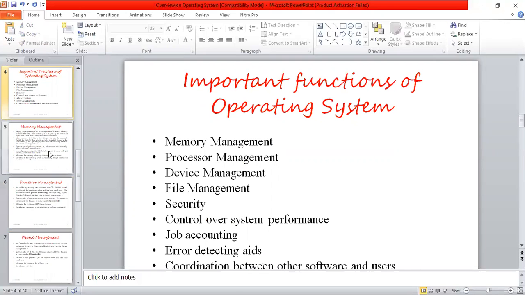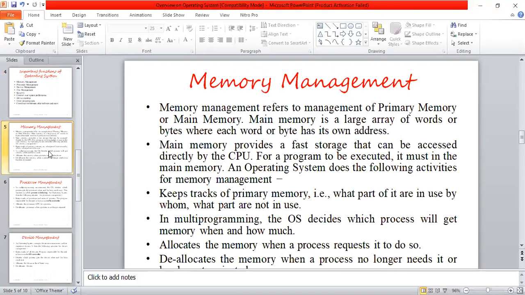and the users. In memory management, it refers to management of primary memory or main memory. It is a large array of words or bytes, with word sizes of 32 bits and 64 bits, where each word or byte has its own address. Main memory provides fast storage that can be accessed directly by the CPU. For a program to be executed, it must be in the main memory. So if we are using secondary storage devices, first it comes to the primary memory and then only the CPU will be able to access that.